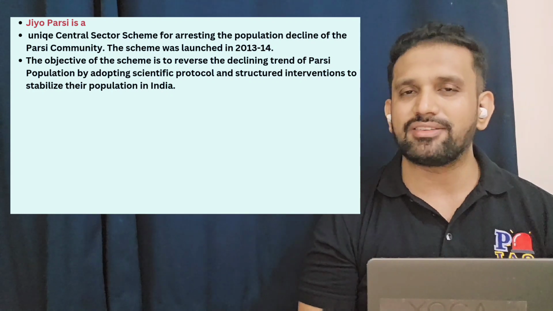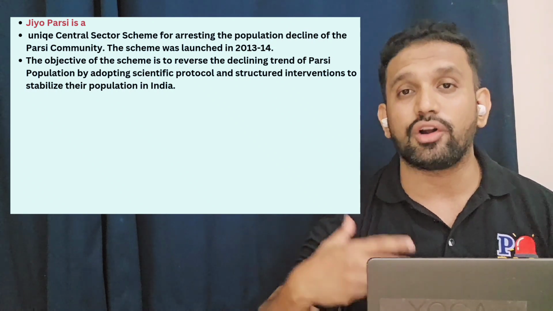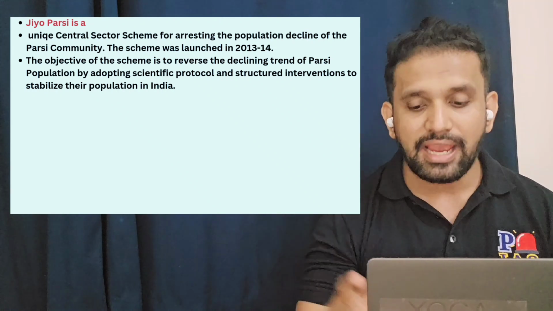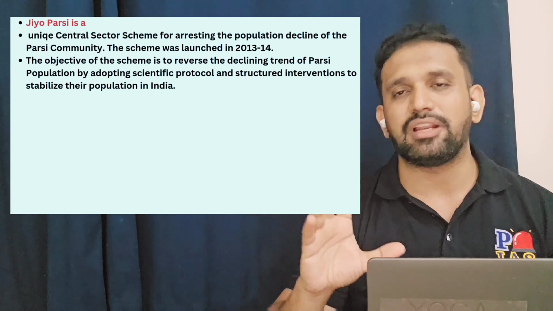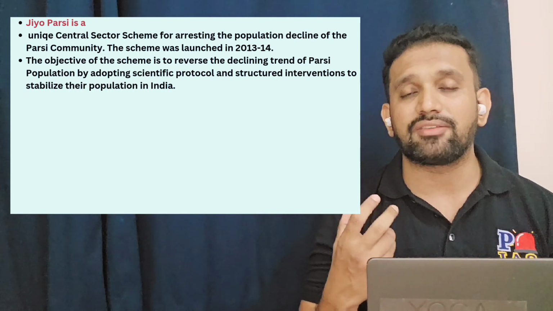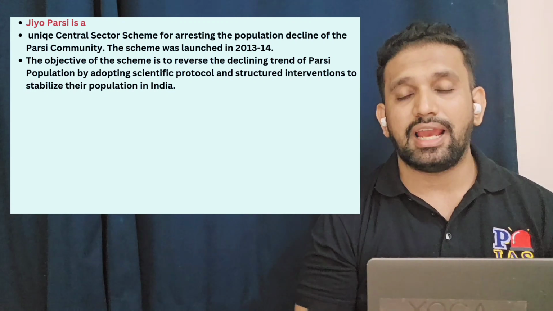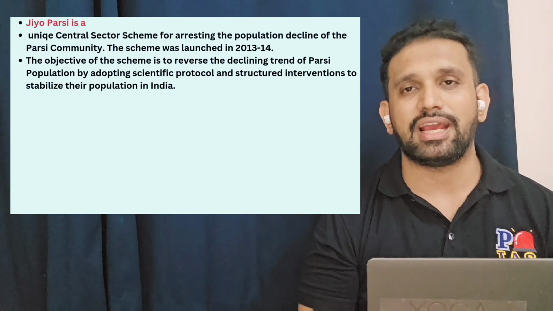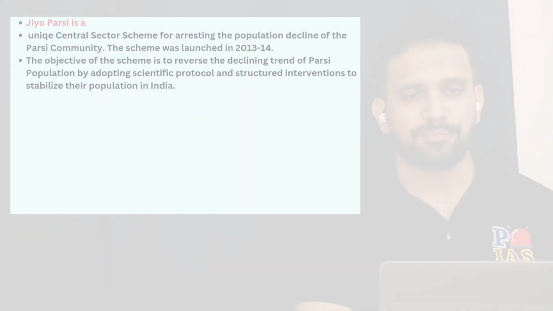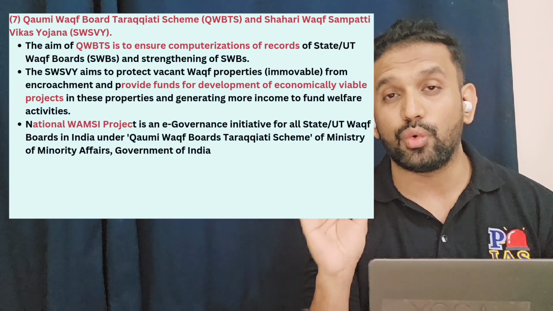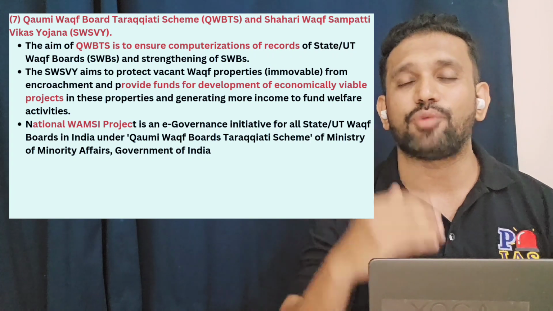That is the reason the government is implementing the Jiyo Parsi scheme, under which the government is giving a lot of medical financial assistance, health financial assistance, and an advocacy component. There are many other scheme benefits with the help of which the Parsi community can increase their population, sustain it, and flourish. So that is about the Jiyo Parsi scheme, launched in 2013-14 only for the Parsis, specially designed to reverse the declining trend of population